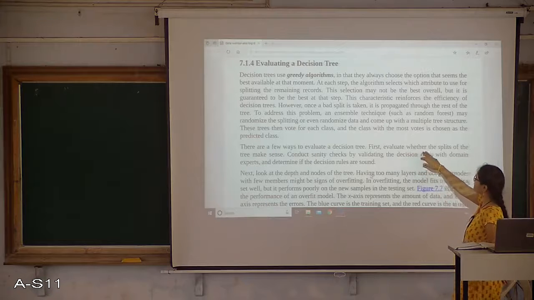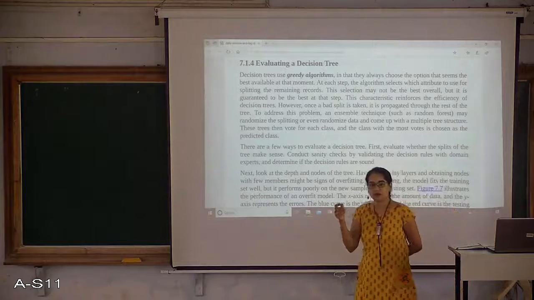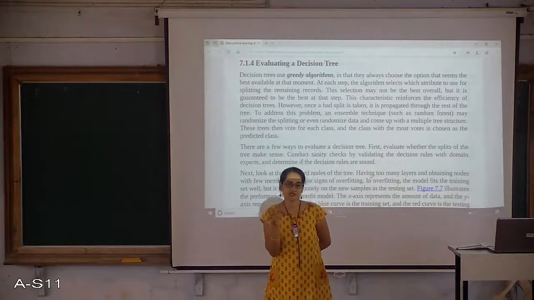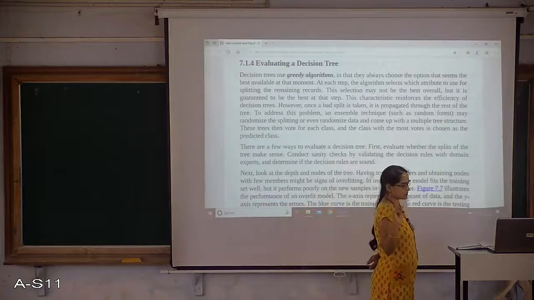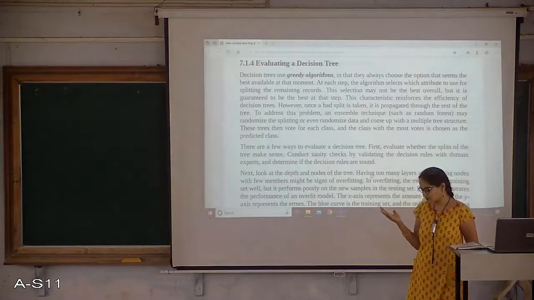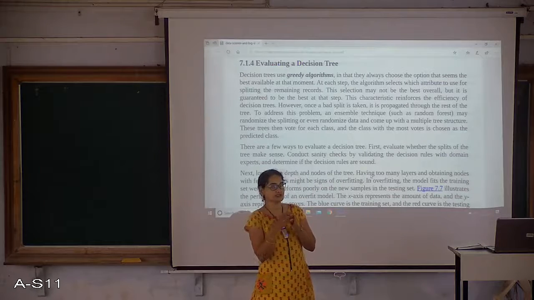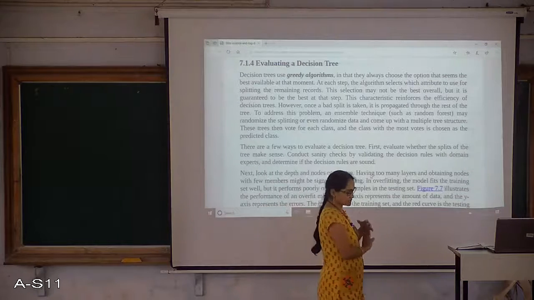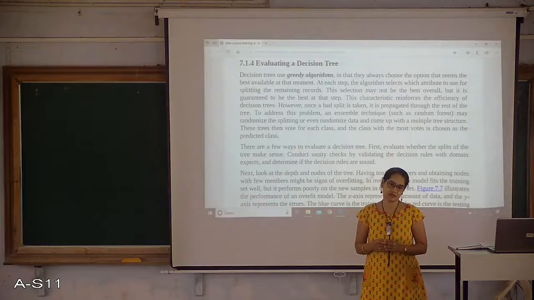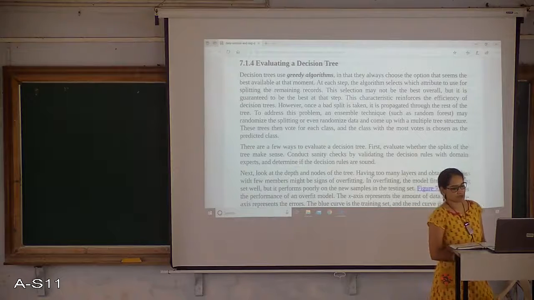First thing is whether the split of a tree makes sense, meaning whether I should go for splitting of a tree further. If at all I am going for it, what condition is appropriate? In the example of our decision tree, we have taken P outcome with different values: failure, unknown, others and success. So we split it into three on the left side, unknown, failure and others, and success on the other side. On what basis I am making this decision is very important to go further with the next thing.